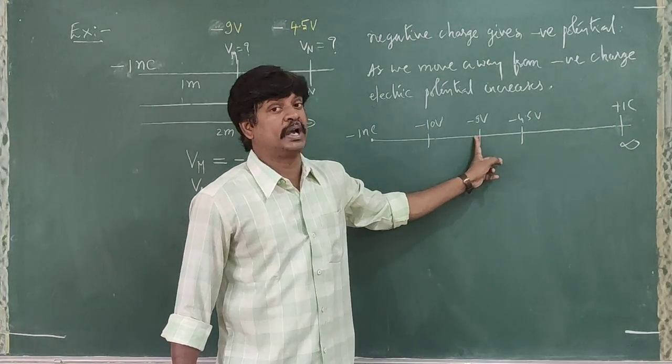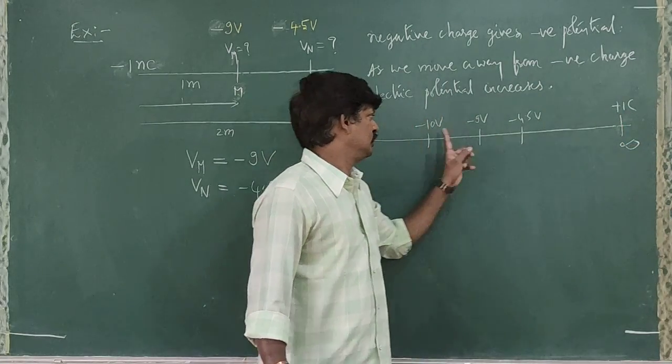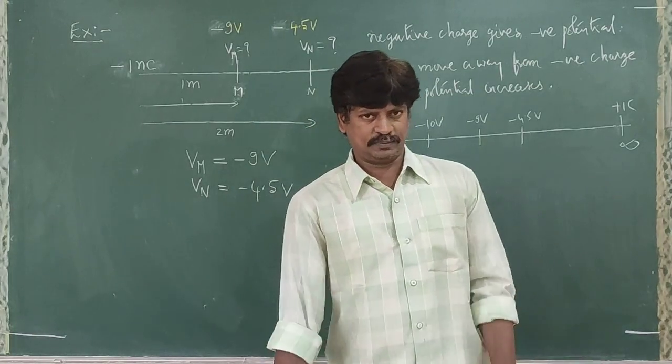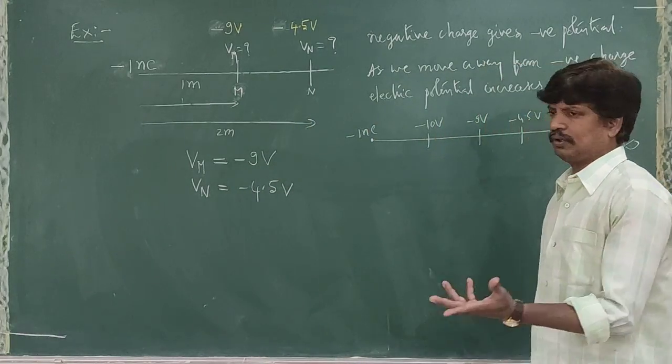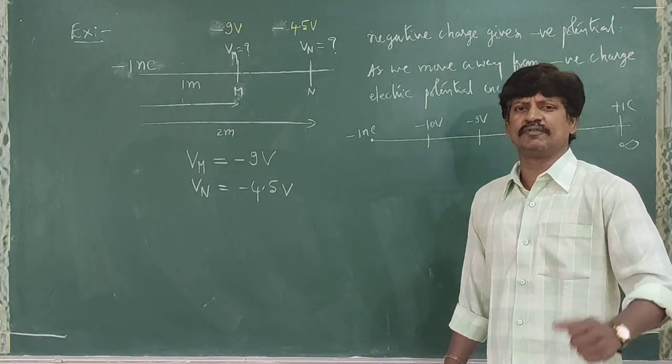You want to bring a plus 1 coulomb of charge from infinity to this point. What is the work done? Minus 9 joules. You want to bring plus 1 coulomb of charge from infinity to this point. What is the work done? Minus 10 joules. You agree with that? So I told you, potential is basically what? Either work or energy. Of course, work is a form of energy.